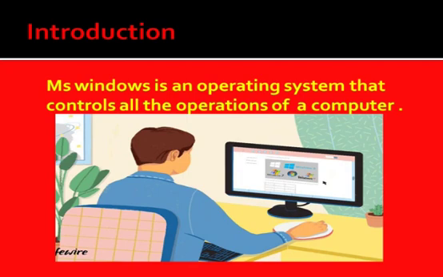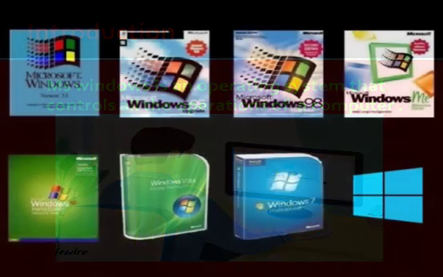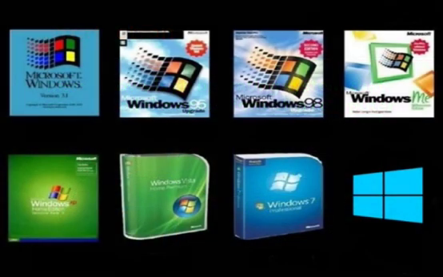Introduction. MS Windows is an operating system that controls all the operations of a computer. There are various versions of MS Windows, such as MS Windows 95, MS Windows 98, MS Windows 2000, MS Windows XP, MS Windows Vista, MS Windows 7. So in this chapter we will learn about MS Windows 7.